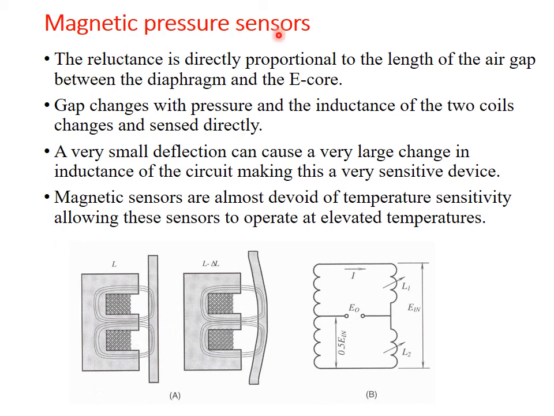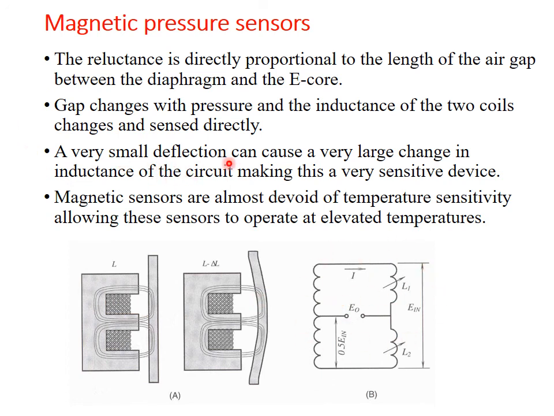Magnetic pressure sensor: here the reluctance is directly proportional to the length of the air gap between the diaphragm and the E-core. You can see an E-core and a diaphragm. As force is applied here, a deflection happens that changes the air gap and creates a change in the reluctance. The gap changes with the pressure, and the inductance of the two coils changes and is sensed directly through the circuit.